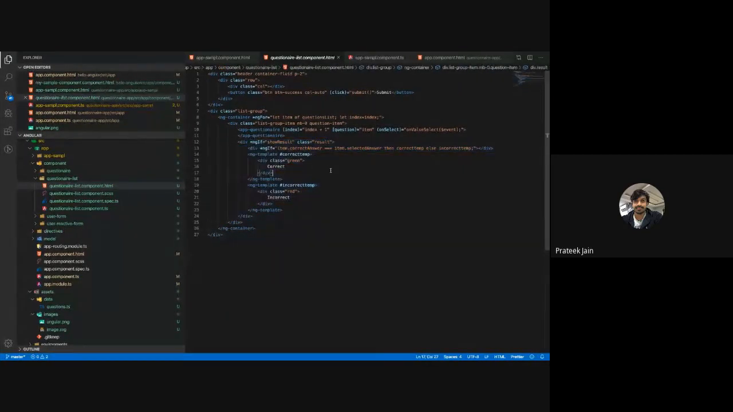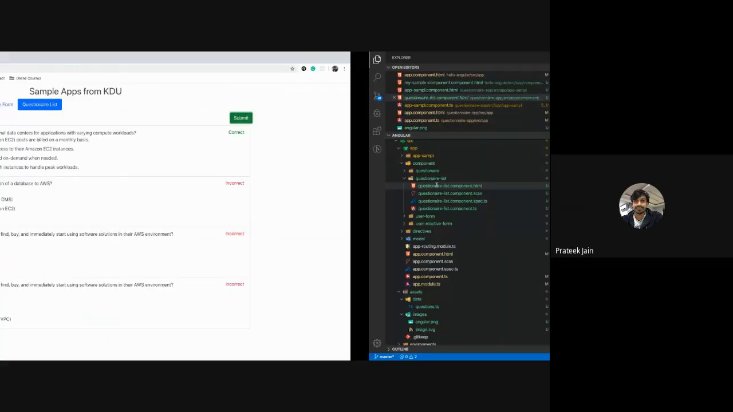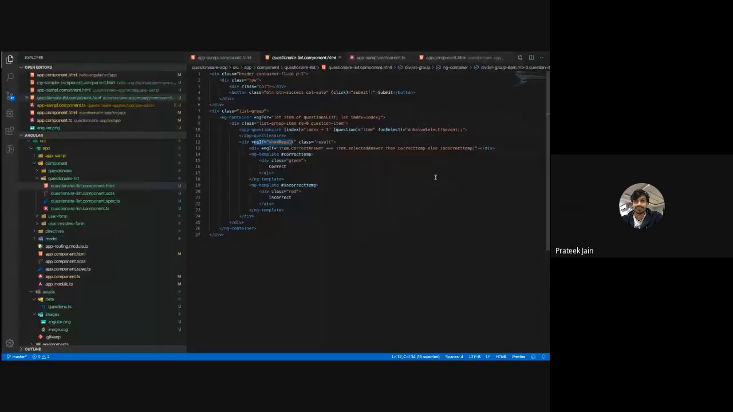information on the page. To summarize, ng for is used for creating the loop and creating a number of rows for my questions, and ng if is used to show whether you want to see the result or not, and if the result is correct or incorrect. In that way, I have used ng for and ng if directives.